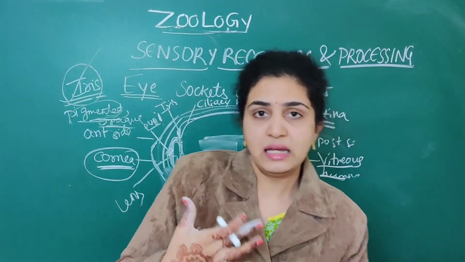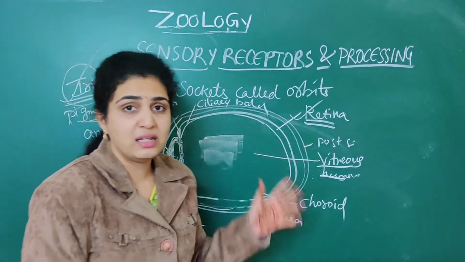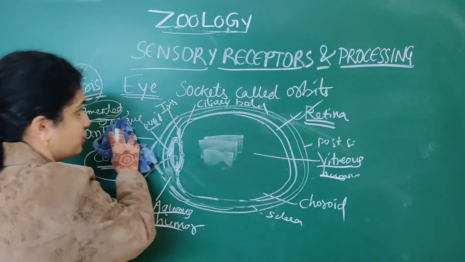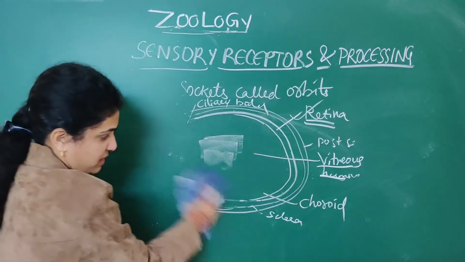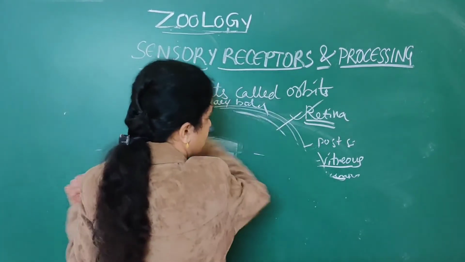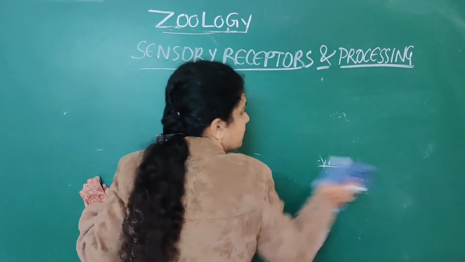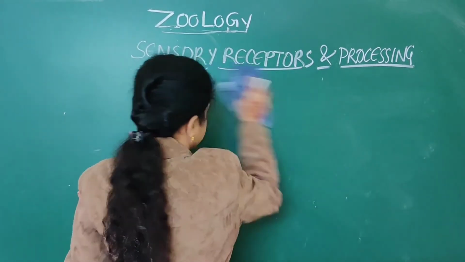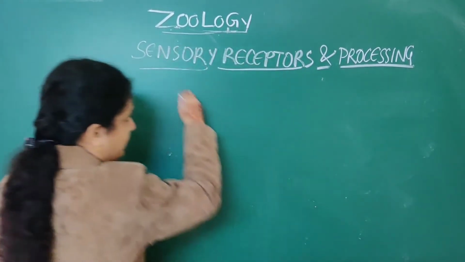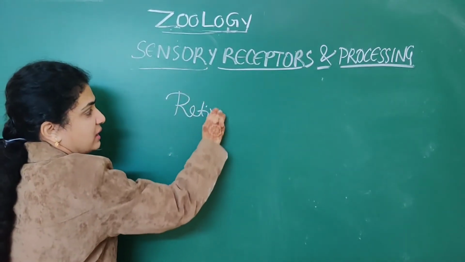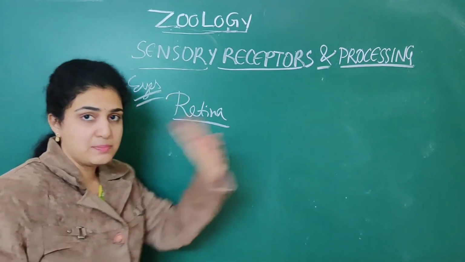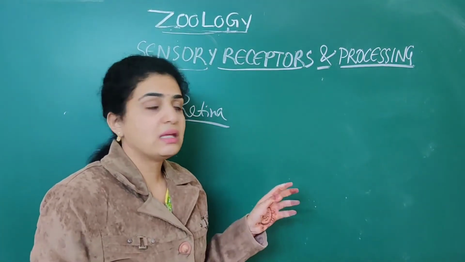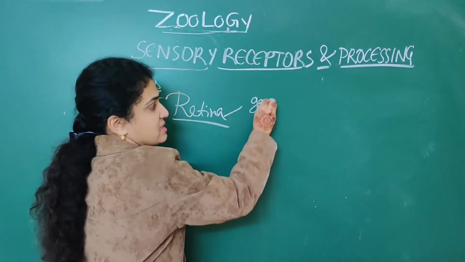We will now deal with the retina in detail, because the retina is most important for you. Numerous neat questions are asked based on the retina. Mainly in the retina, there are three types of cells present. Those are the ganglion cells.